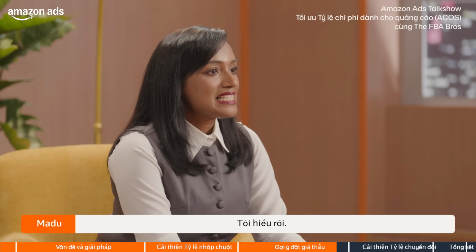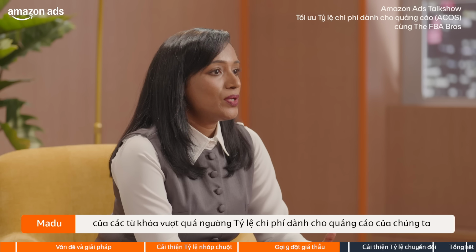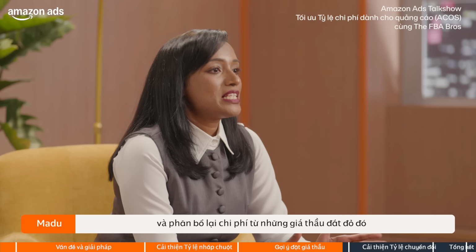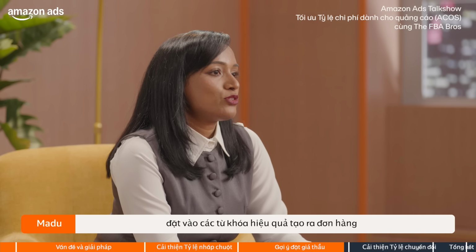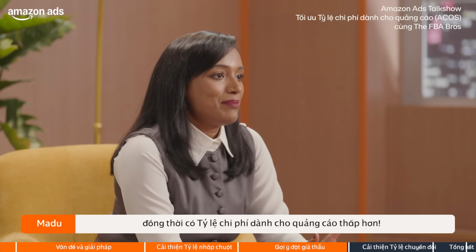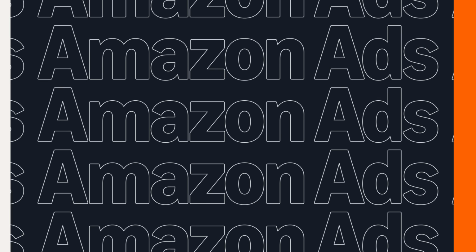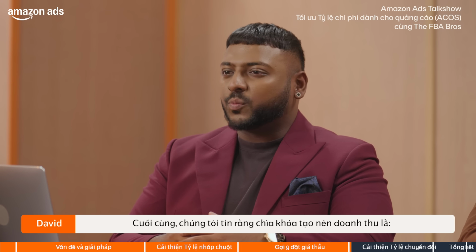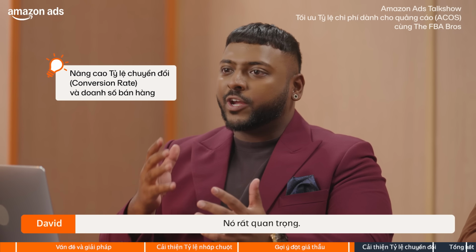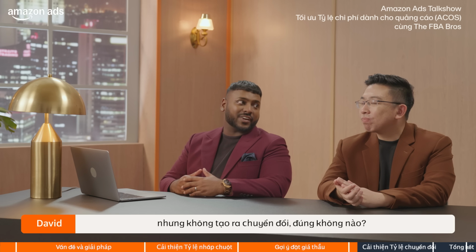placements. I see. So the goal here is really to cut down our ad spend on keywords that exceed our ACOS threshold and reallocate that money we're spending on those expensive bids to effective keywords that generate orders and have lower ACOS at the same time. That's right. And last but not least, we believe the key to sales is this: conversion rate. It is very crucial. It doesn't matter if you have a huge amount of clicks, but no conversions, right?